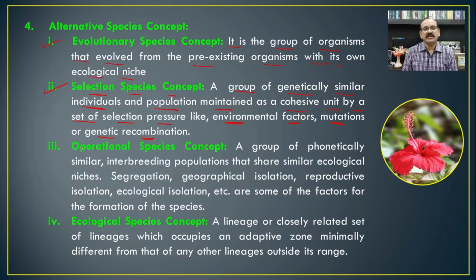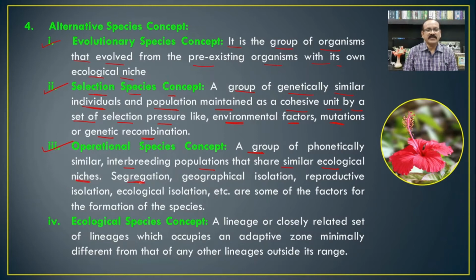The third one is the operational species concept, in which a group of phenetically similar, inbreeding populations share a similar ecological niche.